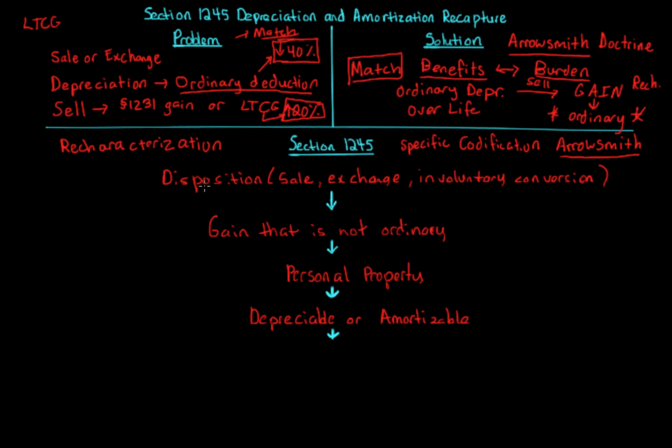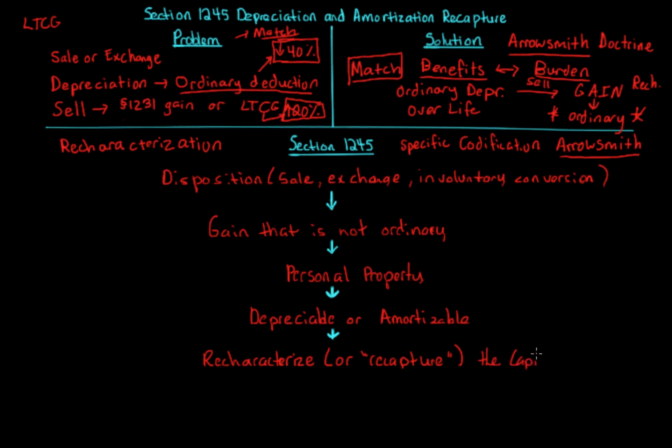Okay, so if we have a disposition, and we have a gain from that disposition that's not ordinary, and it's on personal property that's depreciable or amortizable, well, now we have to recharacterize. You now have gotten to, okay, these are all the requirements. Now you have to recharacterize potentially any long-term capital or 1231 gain. All right? We have to recharacterize or recapture. That's what the term recapture comes from. So recapture simply means recharacterization here. We recapture, recharacterize.